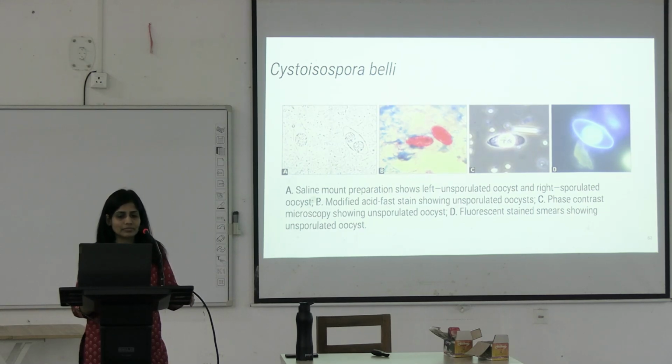This one is unsporulated, because it does not have the two sporocysts that are present in Cystoisospora belli. See, this is oval in structure, but no two sporocysts. It means this is unsporulated. Here, oval, two sporocysts. So this is sporulated. Inside it, what is there? 4 sporozoites. Okay?